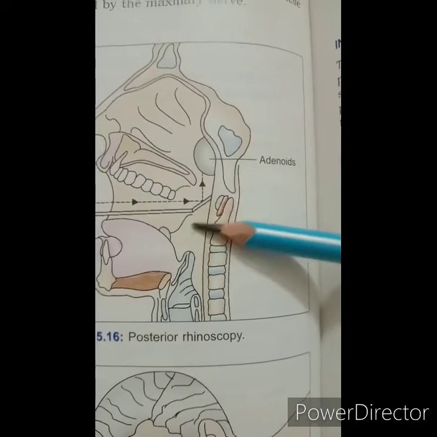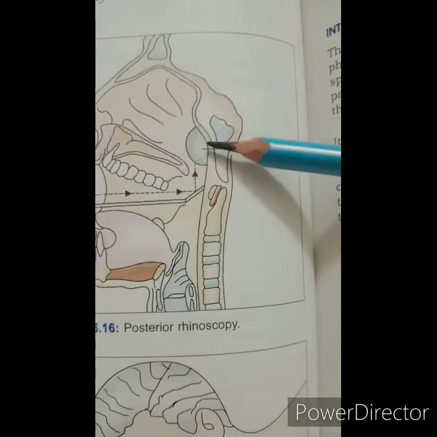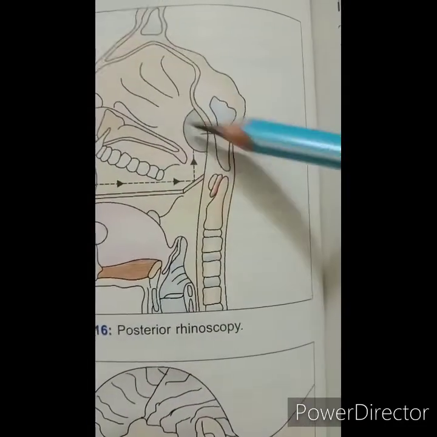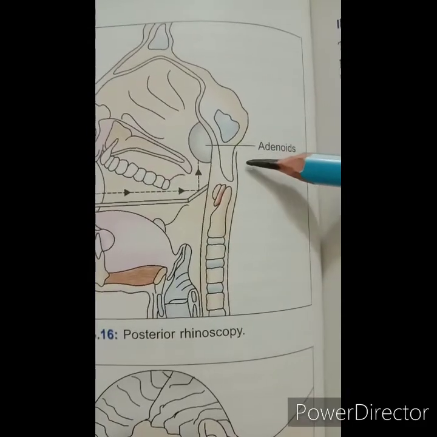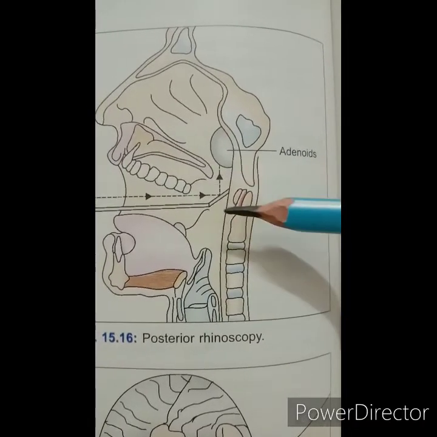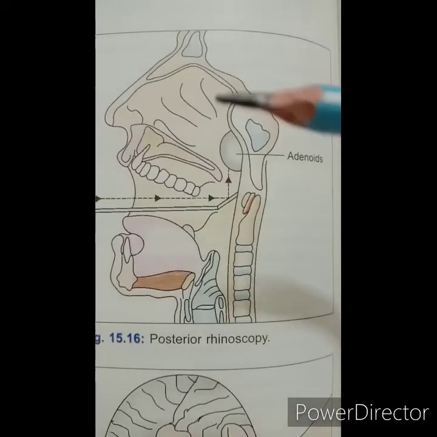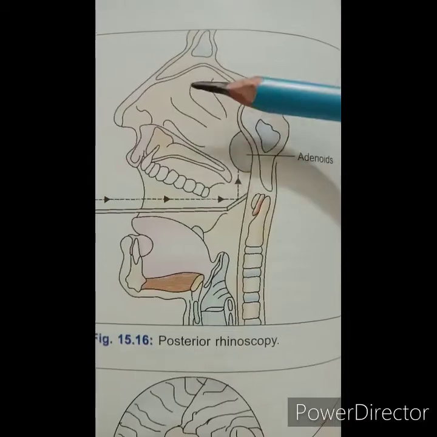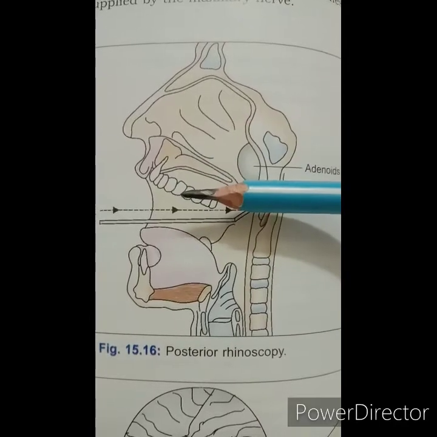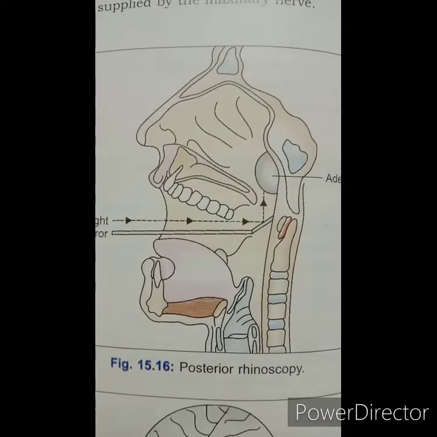Then the adenoids, or the enlarged nasopharyngeal tonsil. So here is the nasopharyngeal tonsil. In the nasopharynx it can be examined by posterior rhinoscopy. Adenoids cause mouth breathing, nasal obstruction, and even blockage of the pharyngotympanic tube. Then next is trigeminal neuralgia. Trigeminal neuralgia affecting its maxillary branch produces symptoms in the area of its distribution, and the nerve can be anesthetized at the foramen rotundum.